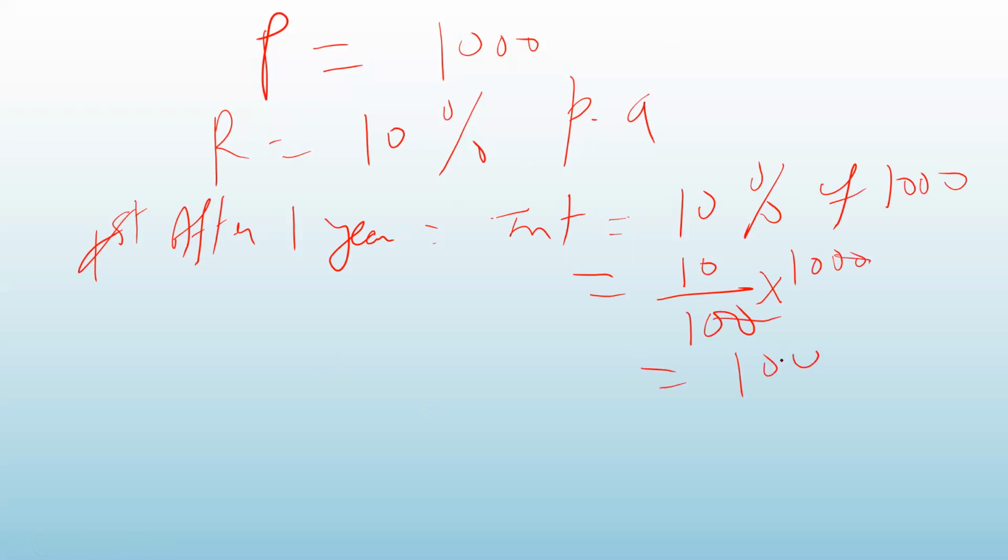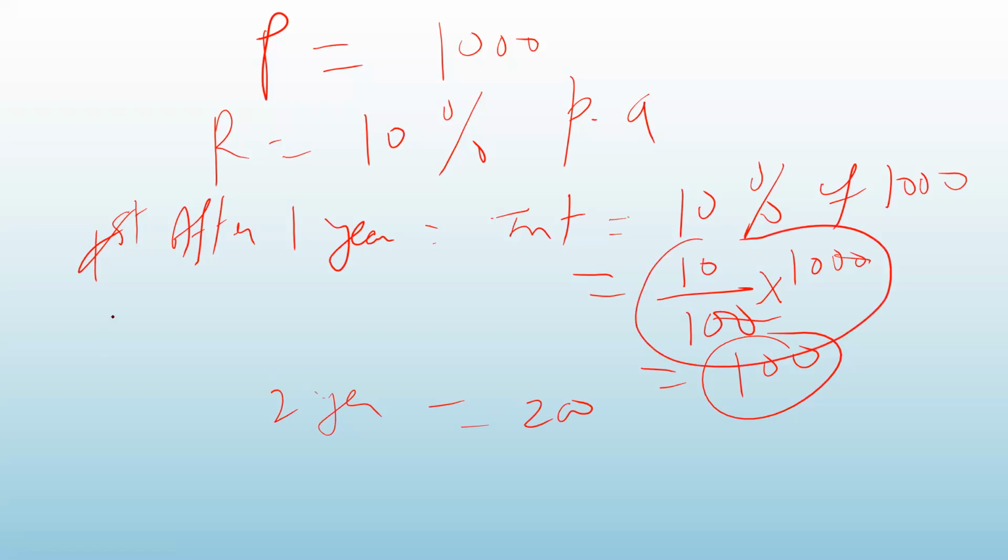It is 100, correct? So interest in 1 year is 100. Interest in 2 years will be what? You will multiply it by 2. So 100 into 2 after 2 years, you will get 200. After 3 years, 300, like that. So that means if I want the interest after 2 years, what am I doing?